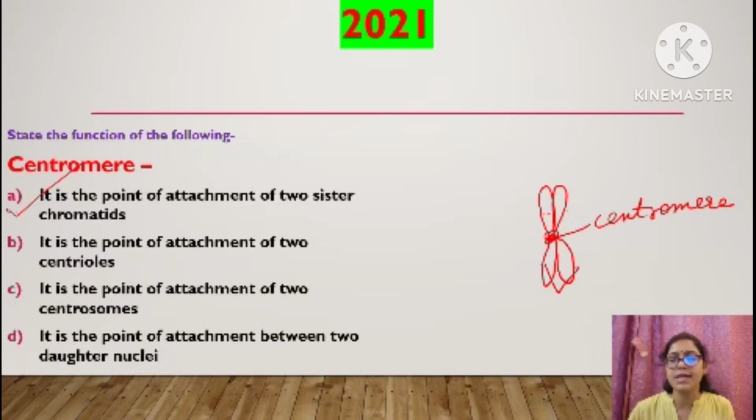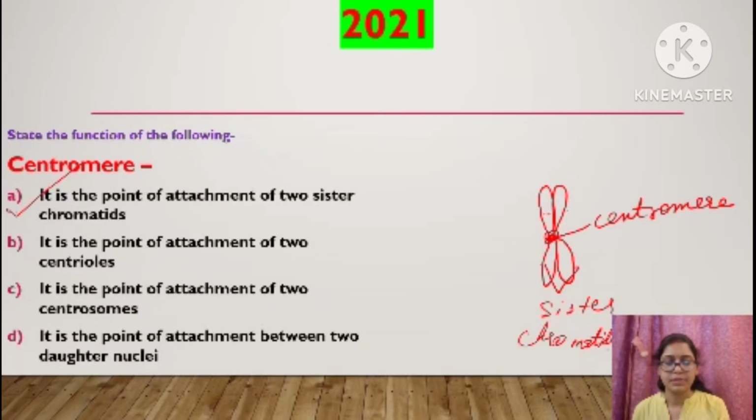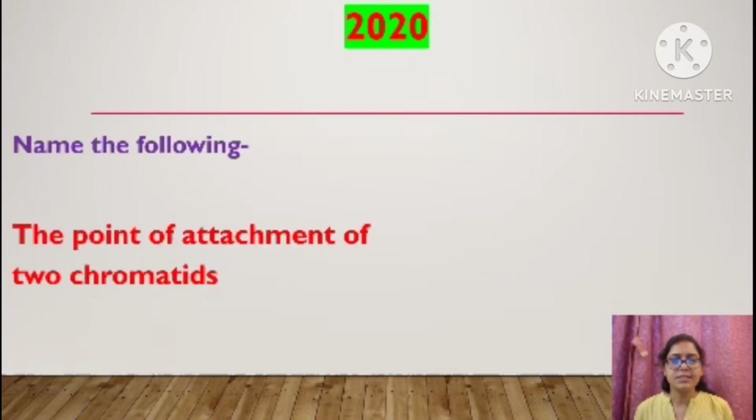These are sister chromatids. Right? The next is the point of attachment of two chromatids. Again, similar question. What will be the answer for this question, children? Centromere. See in how many years this question they are asking.